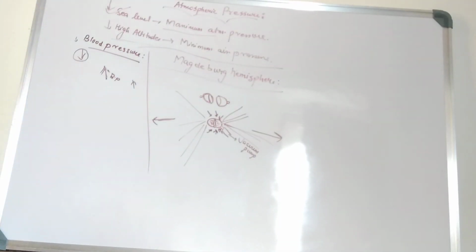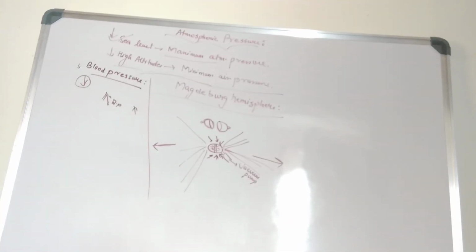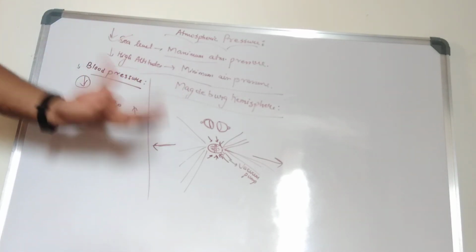In the next class we will be doing the applications of atmospheric pressure in our everyday life. Applications means the same thing, hai na. Many of the students don't know the meaning of applications, hai na. Applications of force, application of pressure, application of friction. Applications mean what? Applications means some case studies or some examples from our daily life.